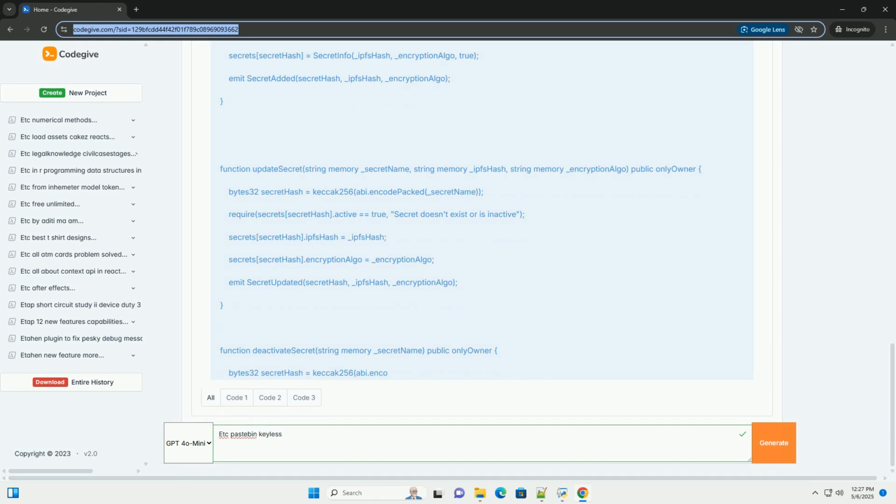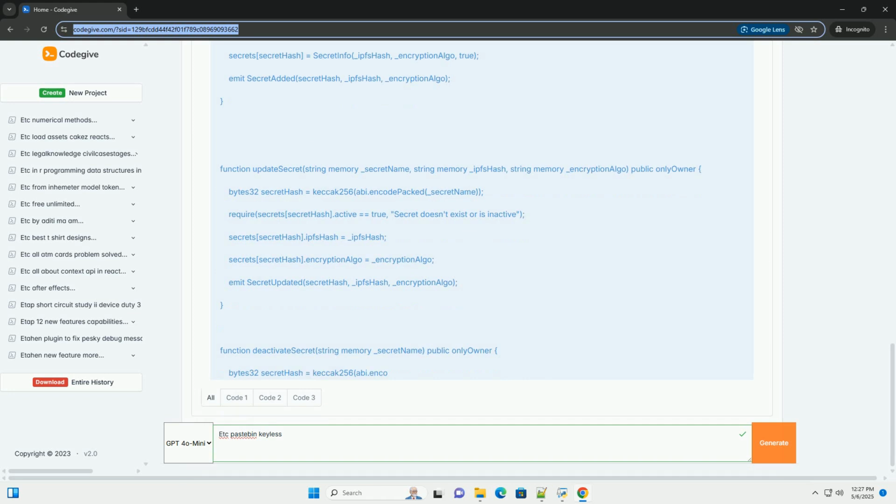Explanation of the Solidity code. Ownable inherits from OpenZeppelin's Ownable contract, providing basic ownership and admin privileges. SecretInfo struct defines the structure for storing secret metadata: IPFS hash, encryption algo, and active status. Secrets mapping maps a hash of the secret name to its SecretInfo. Hashing prevents exposing the secret name directly. Authorized addresses mapping stores a list of addresses authorized to retrieve secret information.